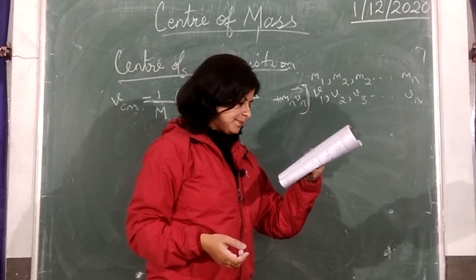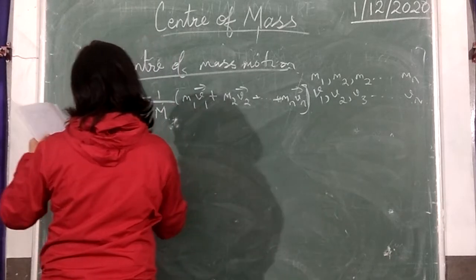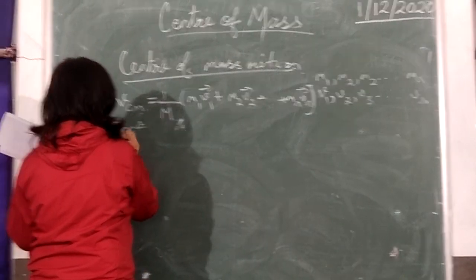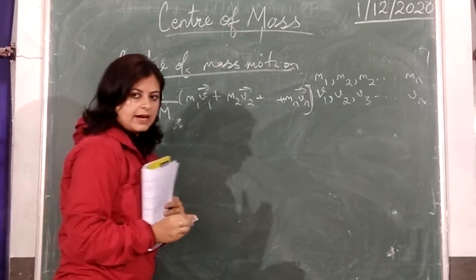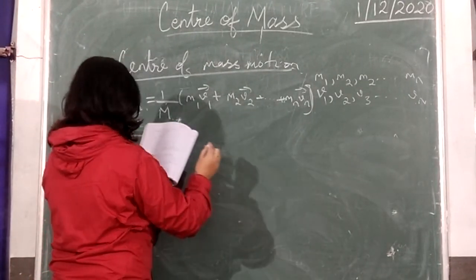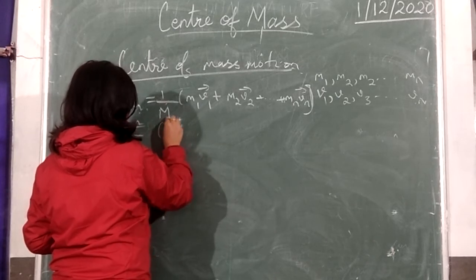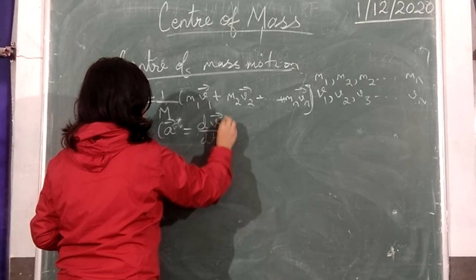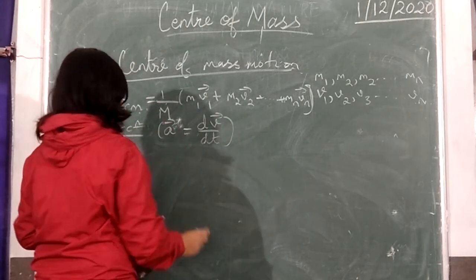Next, acceleration. Once we know the expression for velocity, we can easily find the value of acceleration. That is given by a, which is nothing but the rate of change of velocity, dv by dt. So we will take this expression and take the derivative of it.